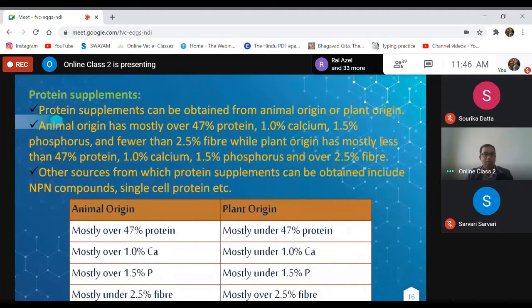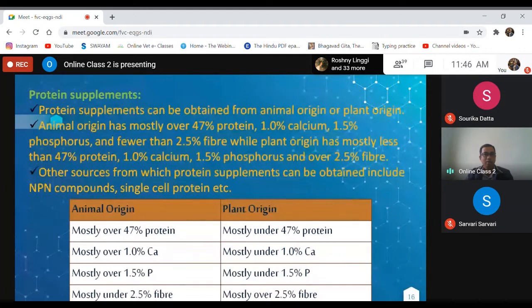Animal origin protein supplements or protein feed ingredients have mostly over 47% protein, 1% calcium, 1.5% phosphorus, and less than 2.5% fiber.